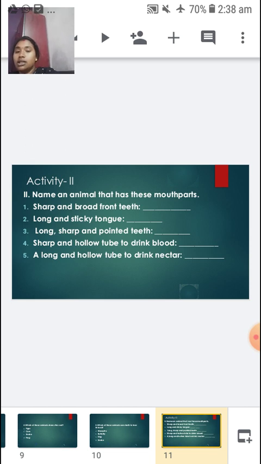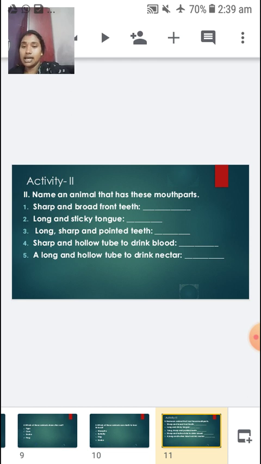Whenever pointed teeth are given, it is always the carnivores which have long, sharp and pointed teeth. Right? So all carnivorous animals have long, sharp and pointed teeth. The next one is a sharp and hollow tube to drink blood. Insects like the mosquito drink blood, right? And a long hollow tube to drink nectar. It is the butterfly which has a hollow tube to drink nectar, right, children?